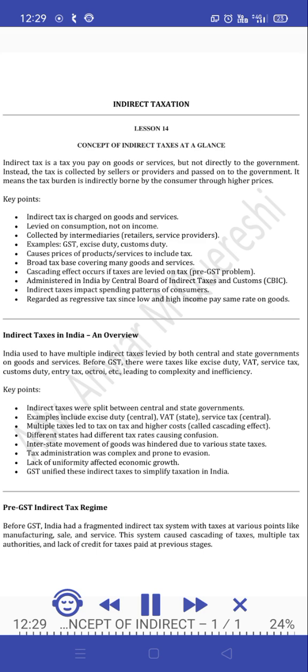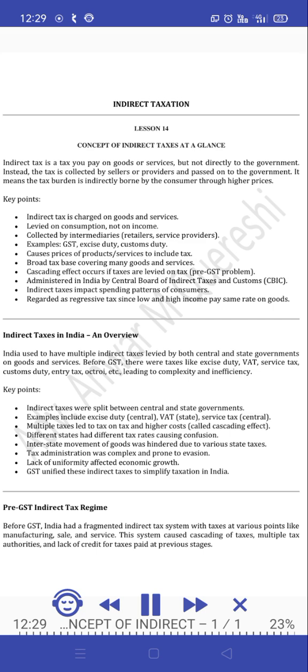Examples include excise duty (central), VAT (state), service tax (central). Multiple taxes led to tax on tax and higher costs, called the cascading effect. Different states had different tax rates, causing confusion. Interstate movement of goods was hindered due to various state taxes. Tax administration was complex and prone to evasion. Lack of uniformity affected economic growth. GST unified these indirect taxes to simplify taxation in India.